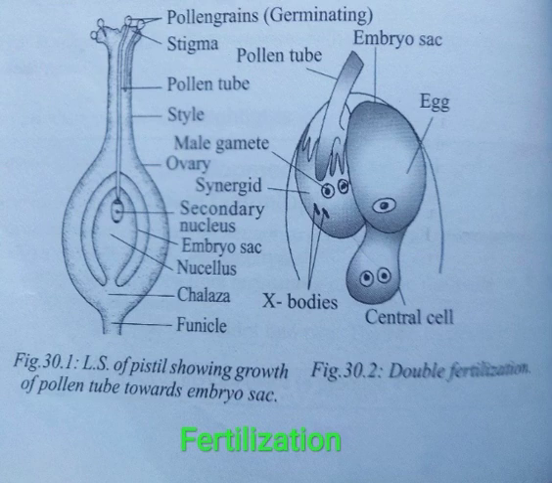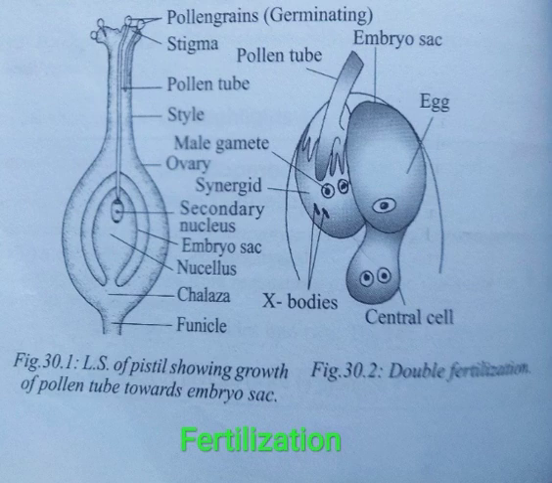Next, the fourth step. After the pollen tube enters the embryo sac, the pollen is discharged into the synergid. The tip of the pollen tube breaks and the contents of the pollen tube are discharged. The contents include two male gametes, that is sperms, the tube nucleus and the cytoplasm.